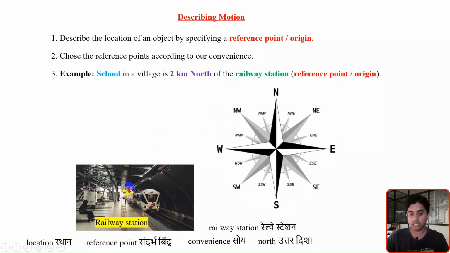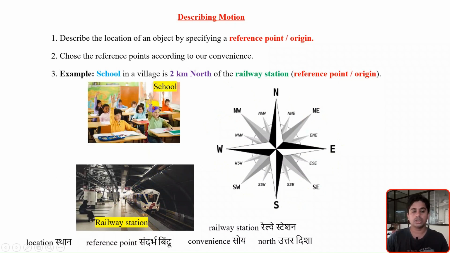With reference to this origin, we want to define the location of the school. We know that the school is 2 kilometers north of the railway station. So in the north direction, 2 kilometers away, the school is located.